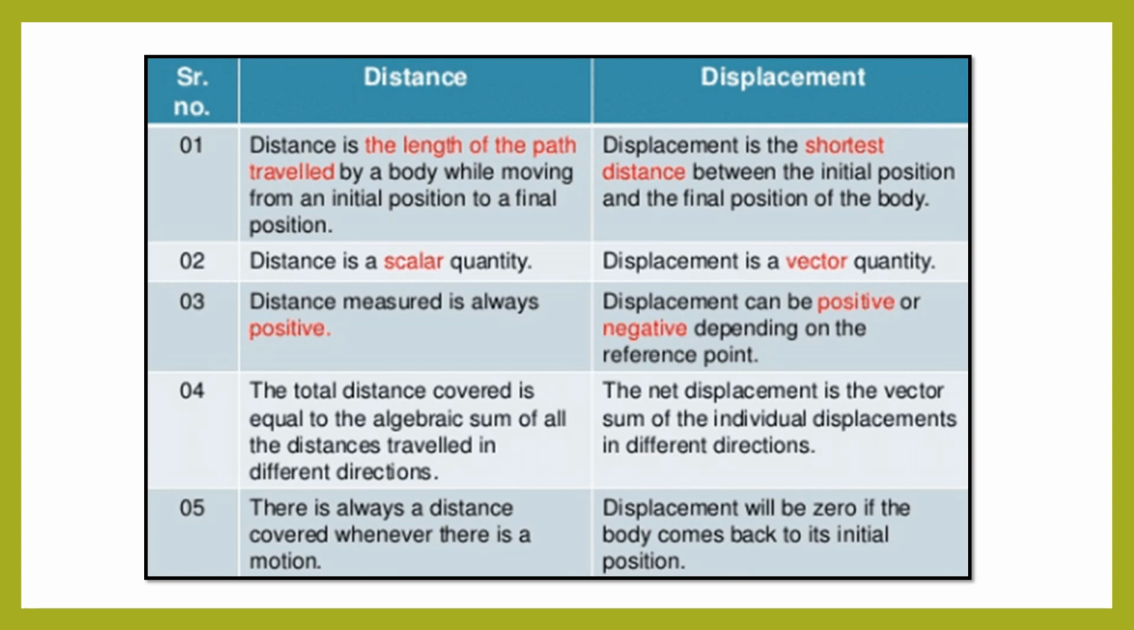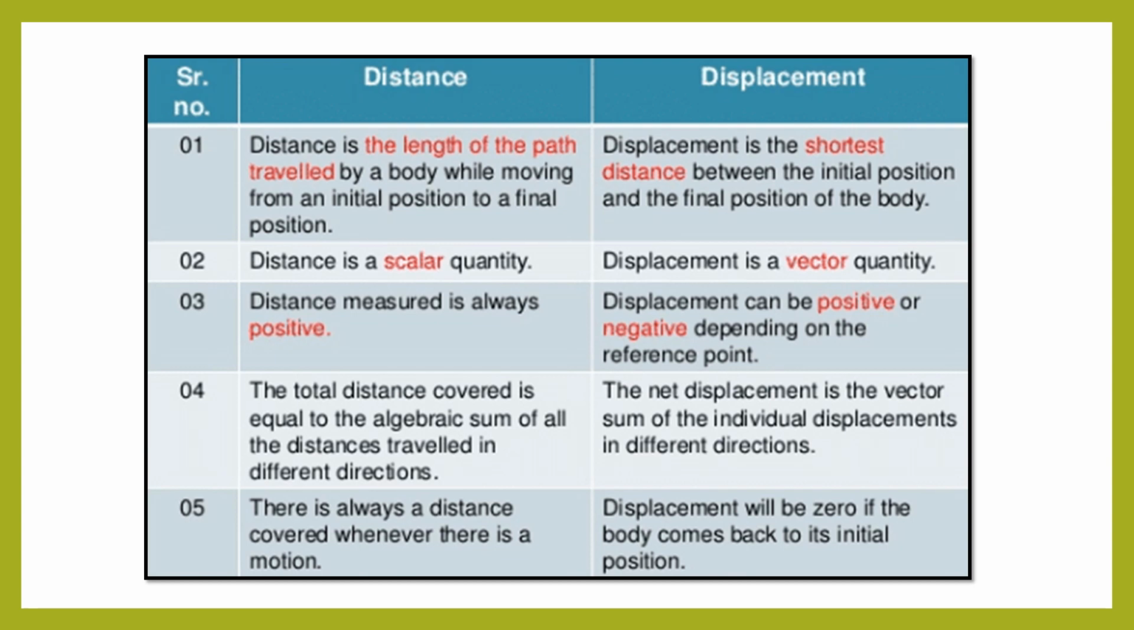Okay. Now the next point is that the total distance covered is equal to the algebraic sum of all the distances traveled in different directions. So whatever total distance we have to calculate, that distance is the algebraic sum of all the distances traveled in different directions.